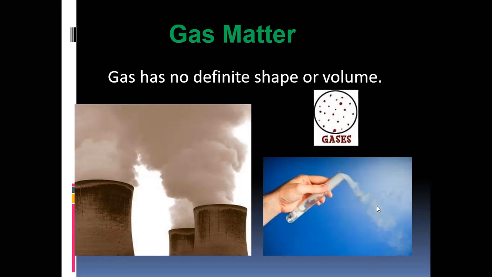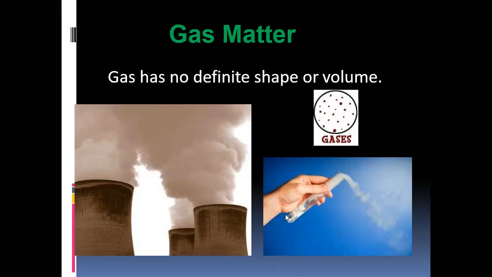Then these have no fixed shape. Look here, shape is random, not fixed. 5 minutes before one shape, after 5 minutes another shape. And volume also is not fixed because 5 minutes before one house is covered by the smoke. After 5 minutes, the whole village will be covered by the same smoke. It will spread.